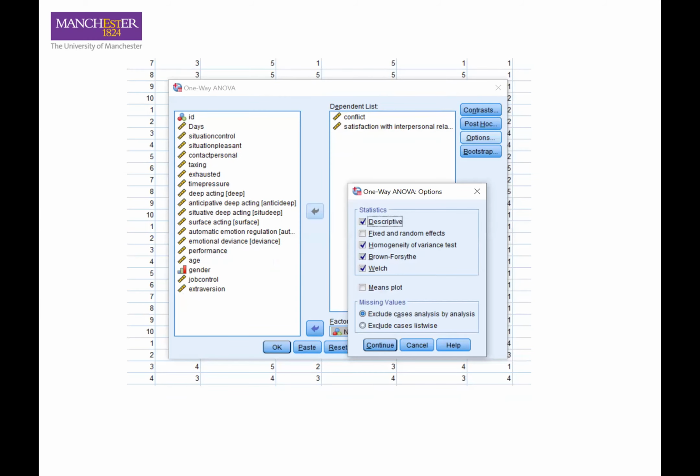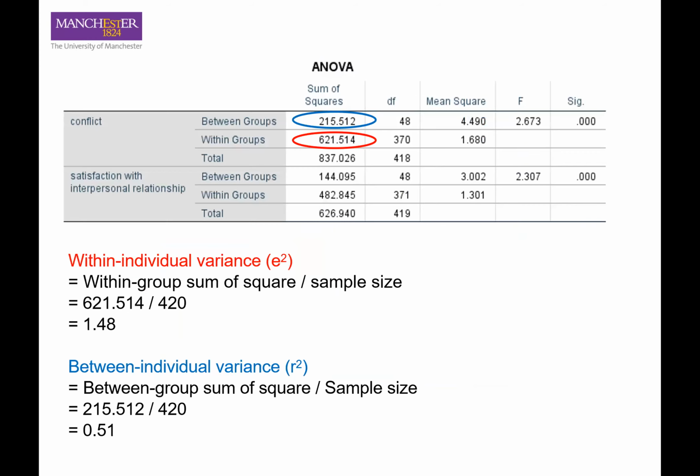The next step, on the right-hand side, we click on Options, and then we click on Descriptive, Homogeneity of Variance Test, the Brown-Forsythe, and also the Welch. And then we click on Continue.